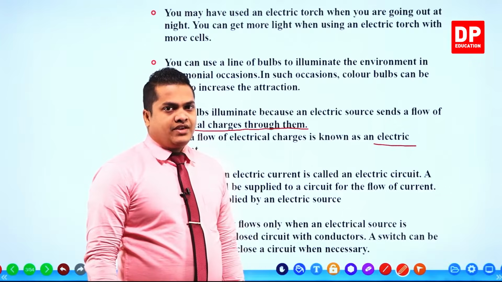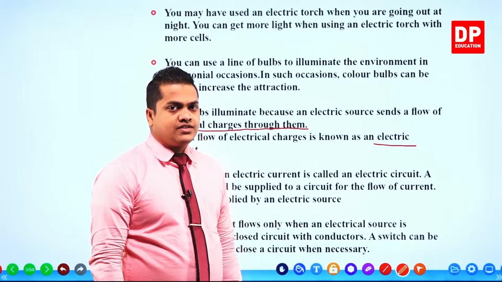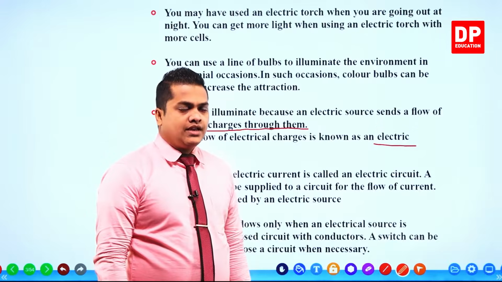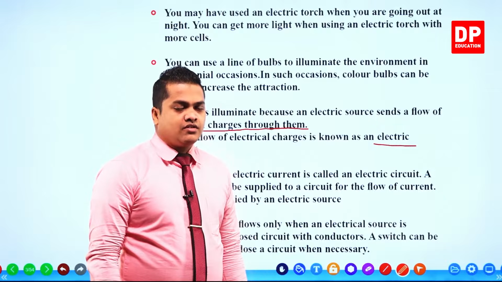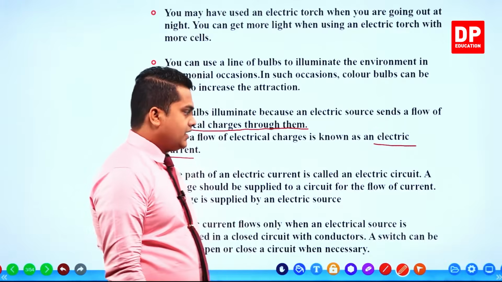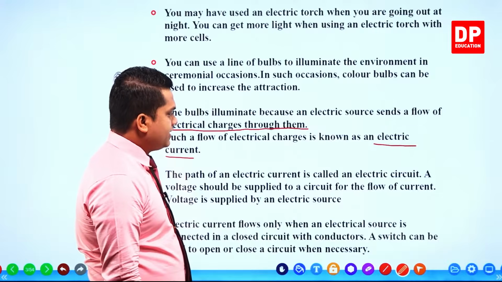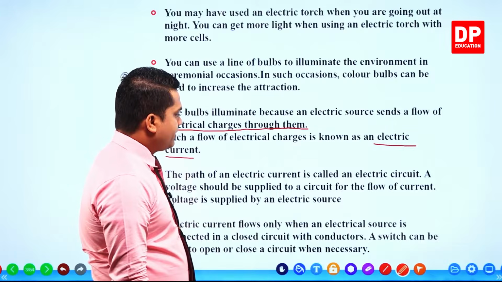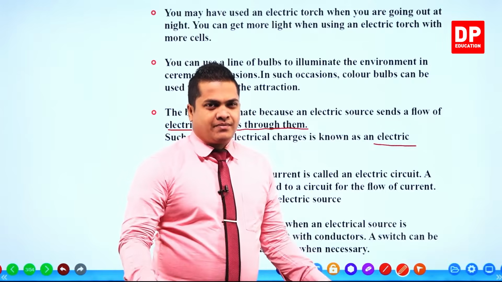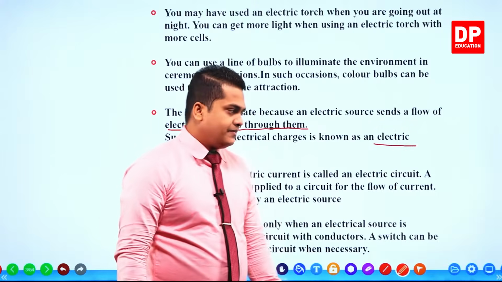right? So electric current basically means electrical charges which flow through a closed system. It should be a closed system. In a closed system, the electrical charges will flow. These closed systems through which the electrical charges flow are referred to as electrical circuits, right? So the path of an electric current is called an electric circuit. It's like a path, no? So the path along which the electric current flows is called the electric circuit.